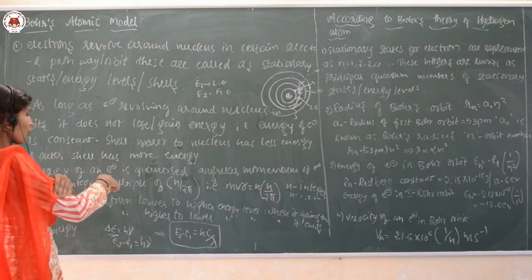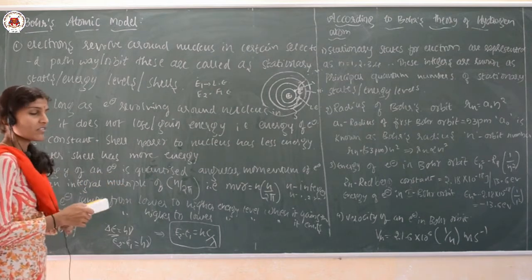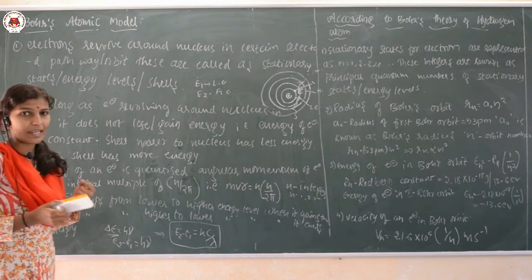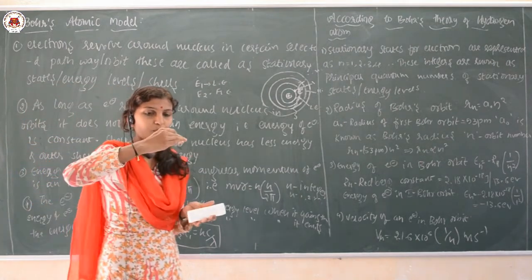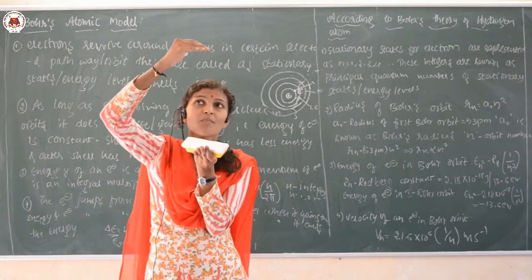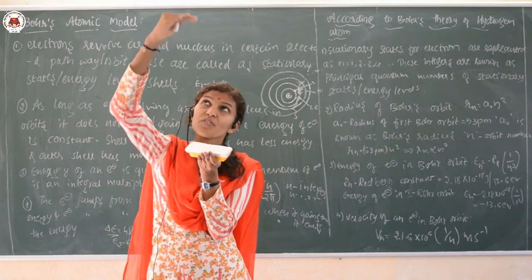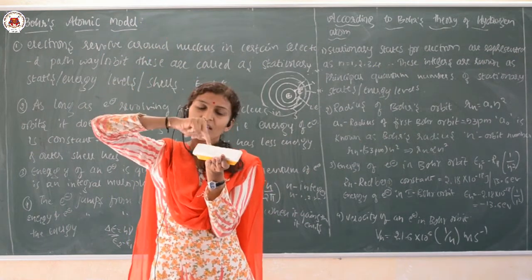So this is the fourth point given by the scientist Niels Bohr. I hope it is clear. When the electron gets energy, it jumps from a lower energy level to the higher. When it loses its energy, it again jumps from higher to lower. Suppose this is the level E2 and this is the level E1.